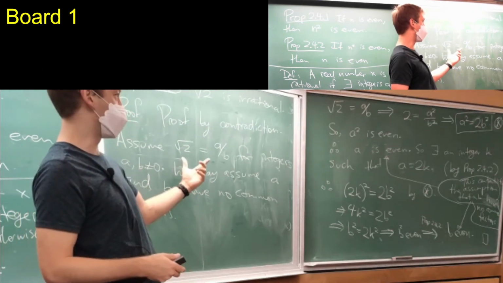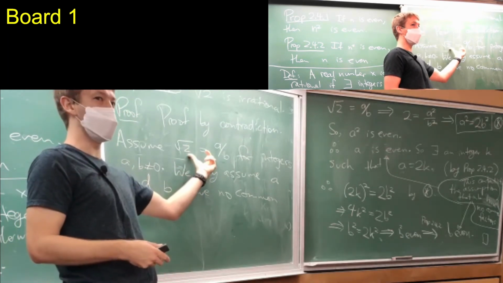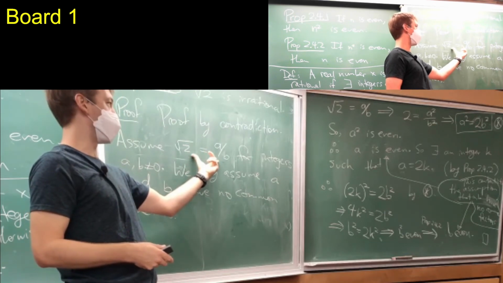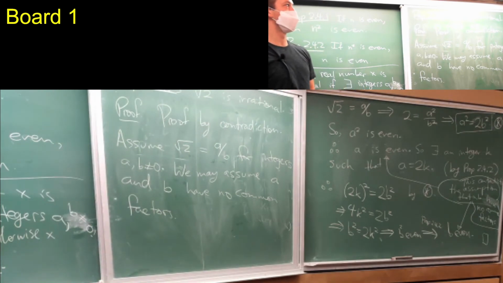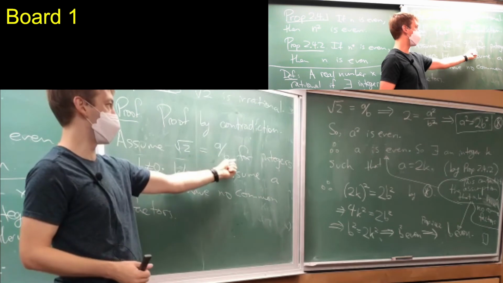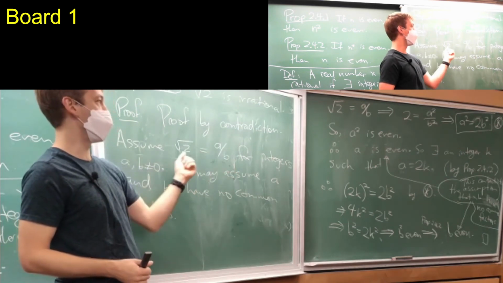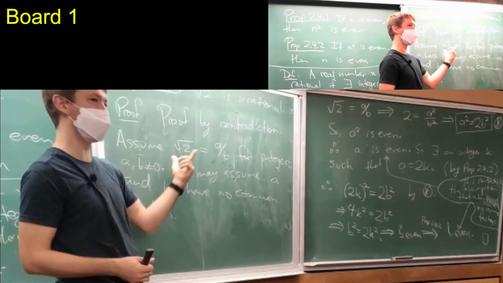And once we get to a contradiction, we can say that our assumption must have been false. So therefore it's irrational. We're trying to show it cannot be written as a over b for integers a and b. We assume it can, we get a contradiction, therefore it can't.